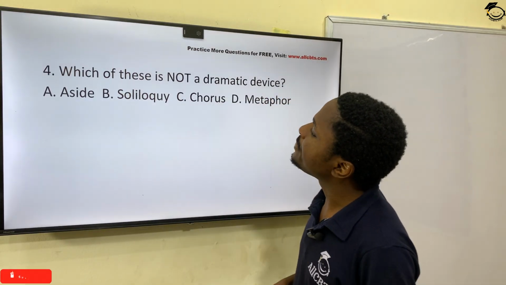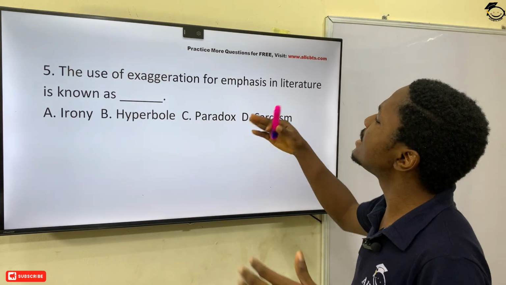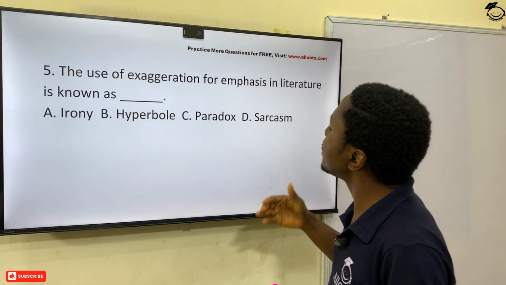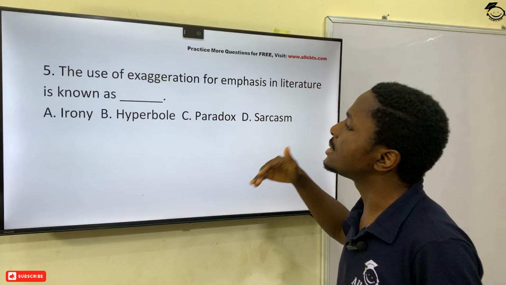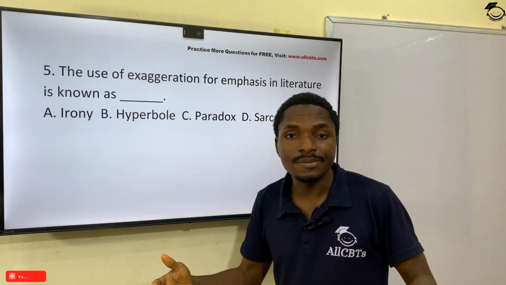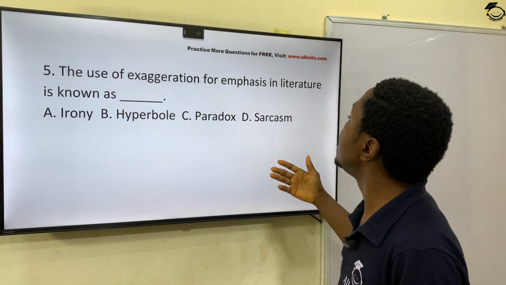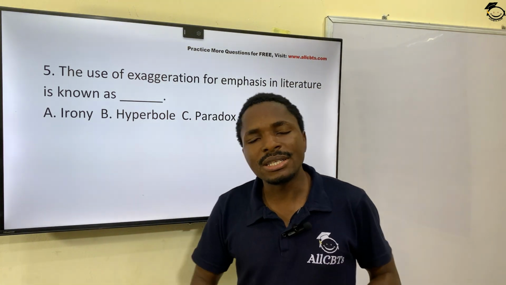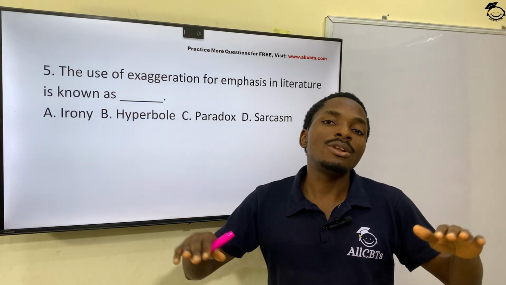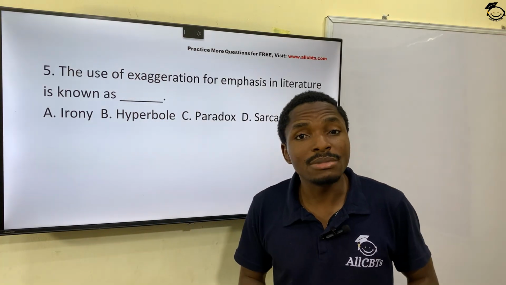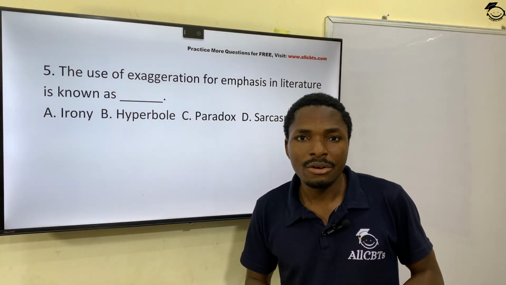Question 5 now. The use of exaggeration for emphasis in literature is known as dash. For example, you see something like as tall as an Iroko tree. Nobody can be as tall as an Iroko tree, right?